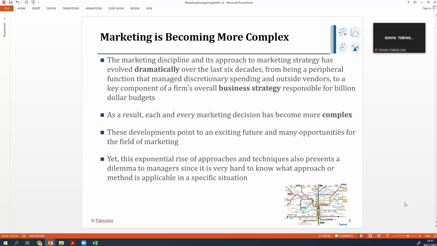As a result, each and every marketing decision has become more complex. These developments point to an exciting future and many opportunities for the field of marketing.